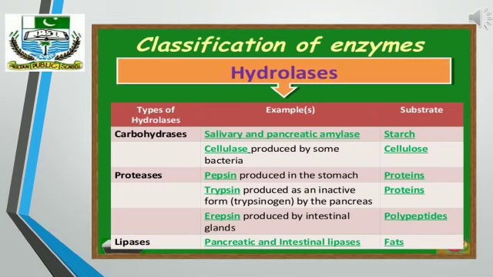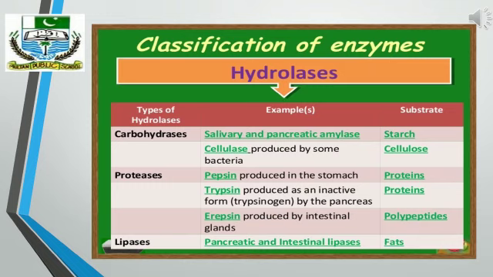First one is carbohydrases. Salivary and pancreatic amylase will act on starch molecules and will convert them into simpler ones. Cellulase enzyme, which is produced by some bacteria, will act on cellulose molecules. In the same manner, there are different proteases like pepsin, which is produced in the stomach, will act on the proteins present in the stomach.